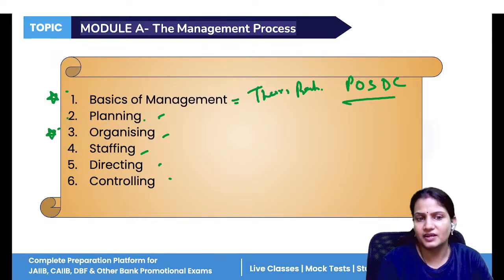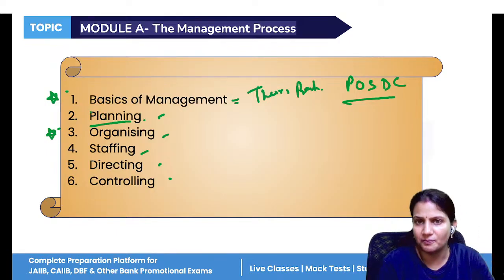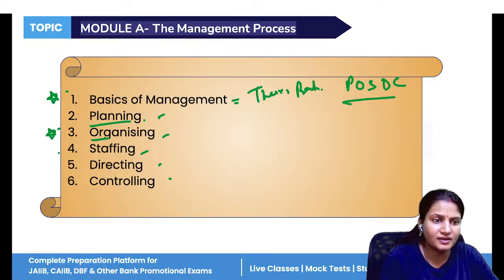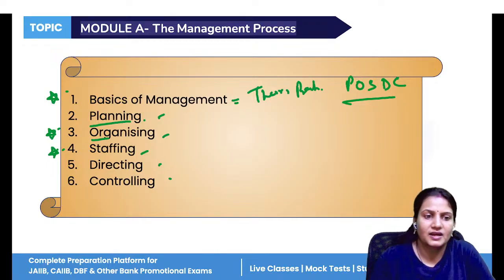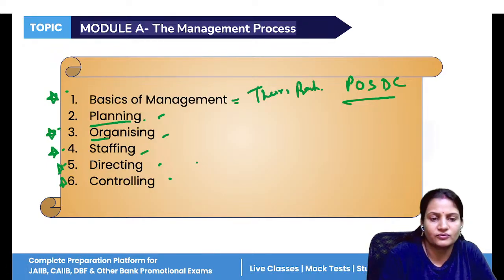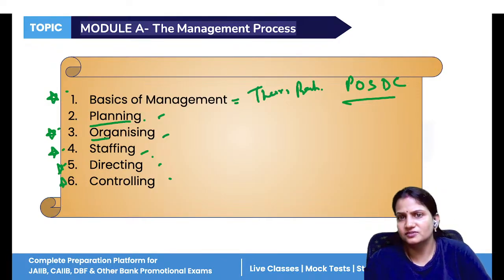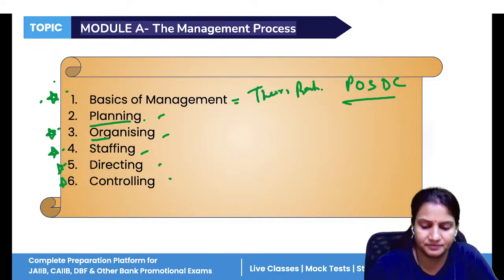Then organizing is very important. Once you have planned all your activity, you have formulated strategy for your company, how to achieve goals, how to achieve target, now it's time to organize those activities. So similar types of groups are created. You have to allocate resources accordingly to each and every individual. Then staffing, again important, that you have to put the correct people at the correct place, then directing, controlling. So all these units are important, and again it is a theoretical unit. So chances are higher that case study questions can be formulated from this theoretical part.